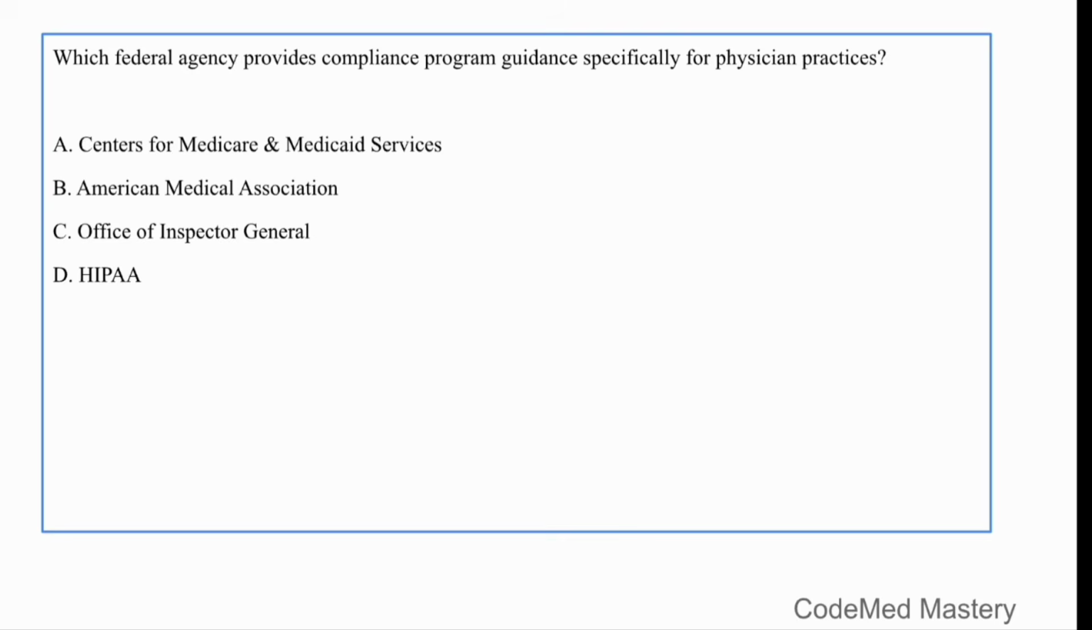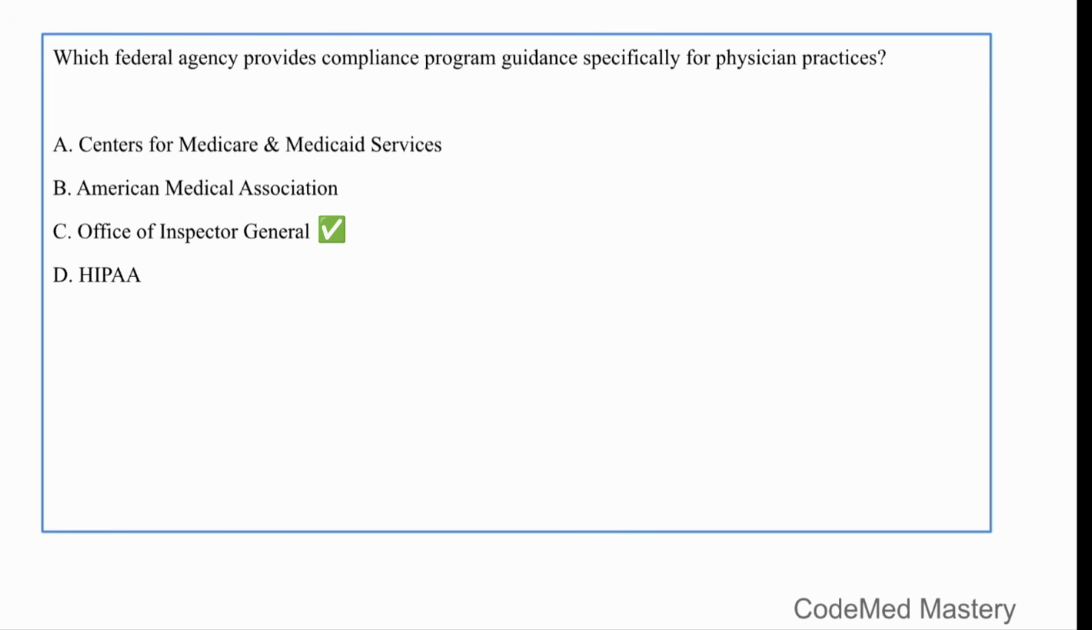Next question. Which federal agency provides compliance program guidance specifically for physician practices? Option A, Centers for Medicare and Medicaid Services, that is CMS. Option B, American Medical Association. Option C, Office of Inspector General. And option D, HIPAA. The right answer is option C, Office of Inspector General.